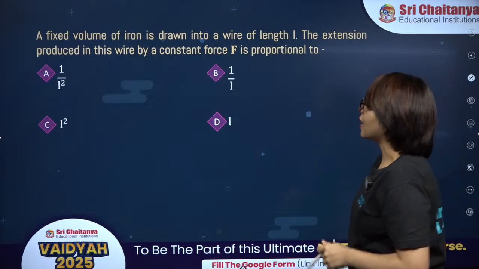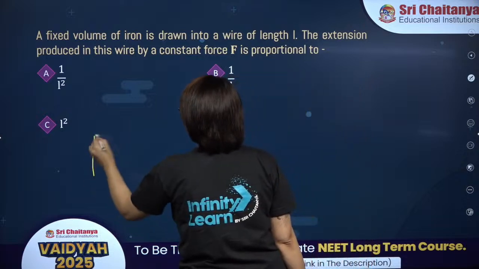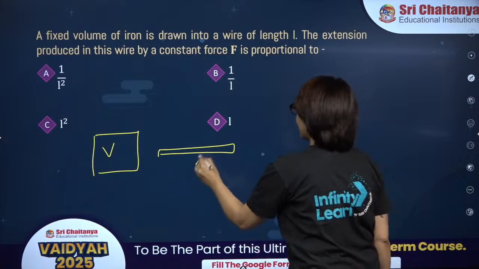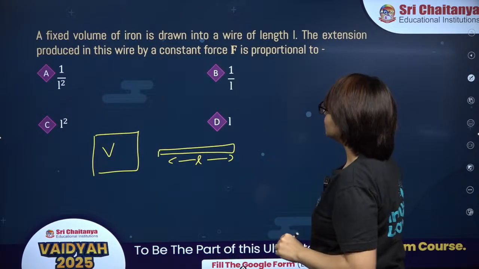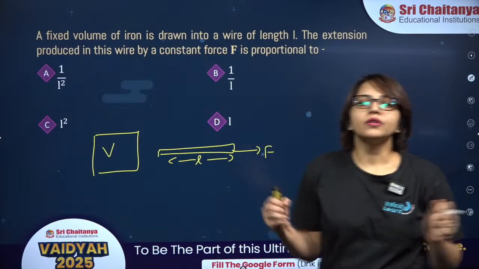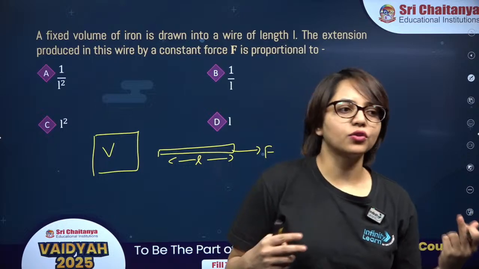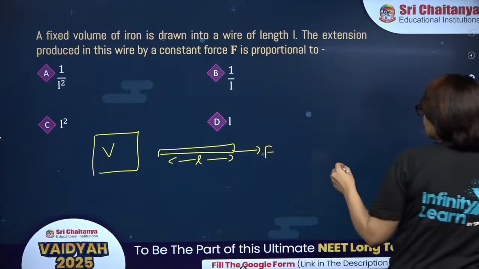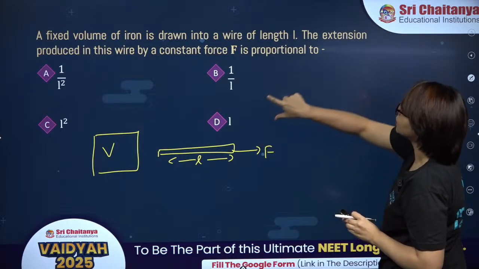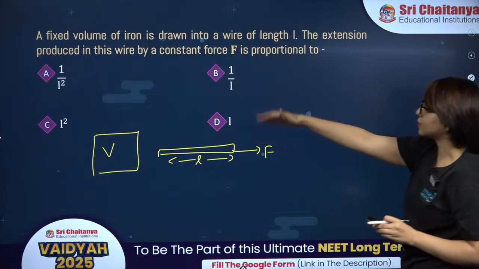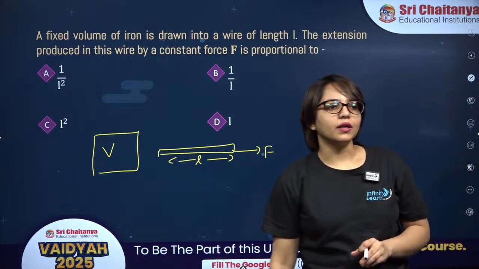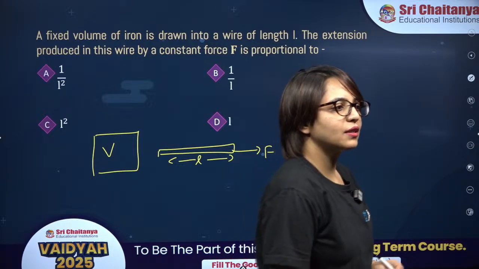A fixed volume of iron is drawn into a wire. We have a fixed volume and it is drawn into a wire like this of length L. The extension produced in this wire by a constant force F is proportional to? If you apply force on this wire, it will get elongated. So you have to find what is the extension produced in the wire. The extension produced in the wire is proportional to what? 1 upon L square, 1 upon L, or L? Try this one. Chaliye, try this one. Come on guys.